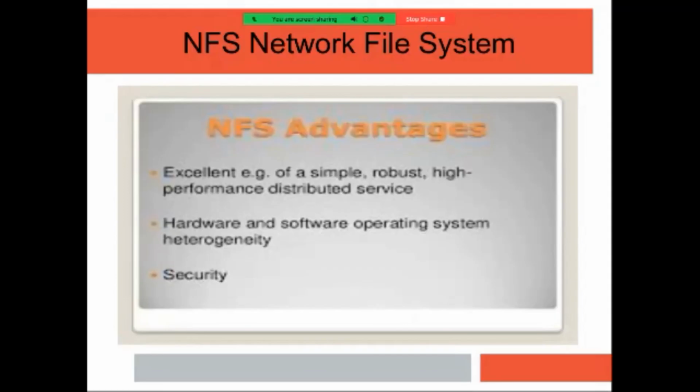That is an example of the network file system, hardware and software heterogeneity. Heterogeneity means in the lab our client machines are Fedora, but our server is Red Hat. That is the purpose of the network file system, and it is very secure. Why is it secure? Because one student cannot access the login of another.